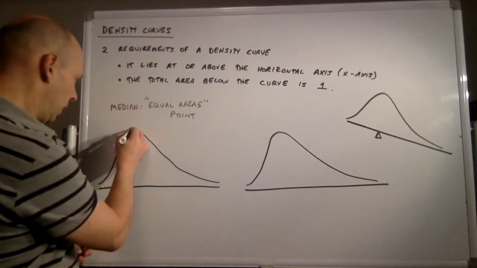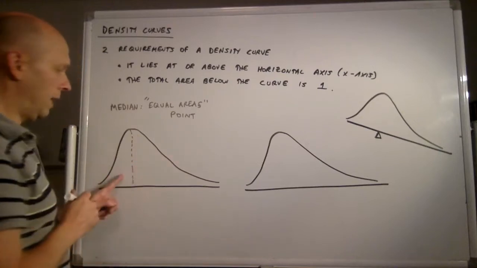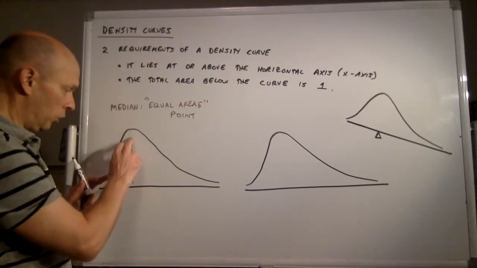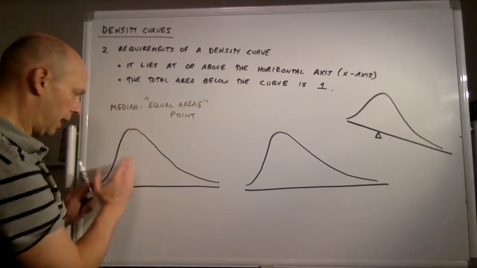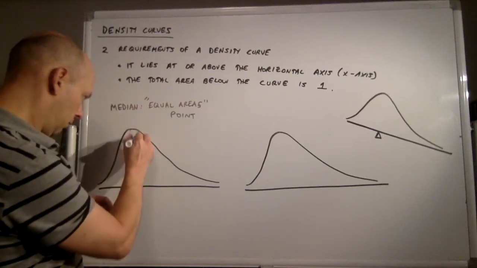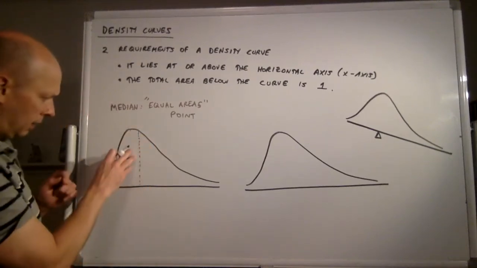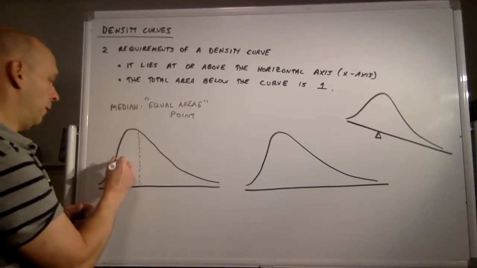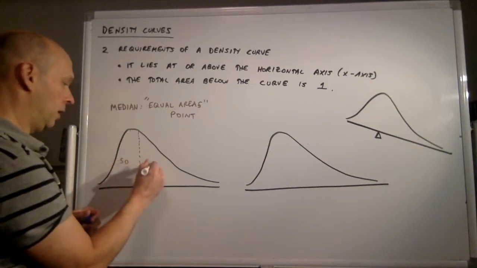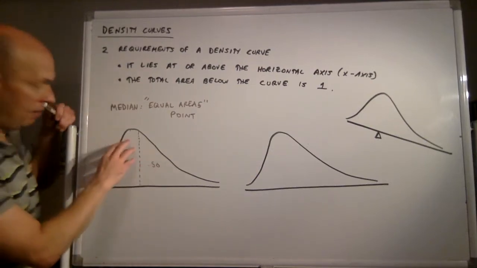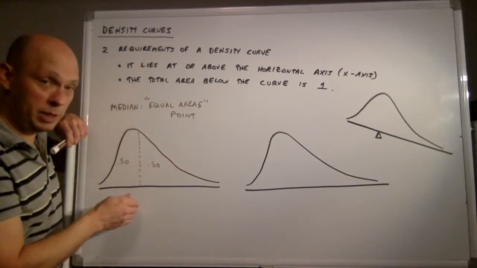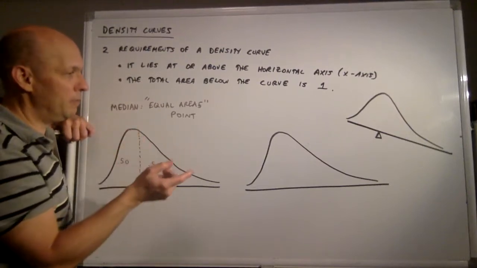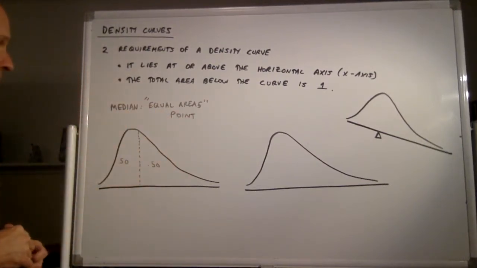So if you think the median is here, I don't think that's the case, because I think you can see we have much more area to the right than we do to the left. So where the median is has to be a little bit to the right of that, I think. And maybe, just making a guess, this area has a shot at being equal to this. So assuming that, of course, we have 50% of the area here, 0.50 here, and 0.50 there, if this area is the same as this area, then I have found the median, okay? So it's a little bit easier to eyeball, that is, than the mean, because the mean's a little trickier. We'll see how this works in a second.